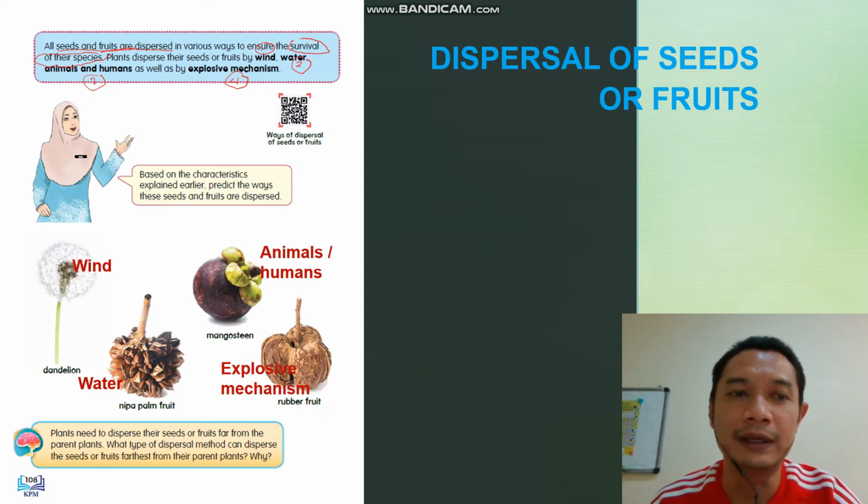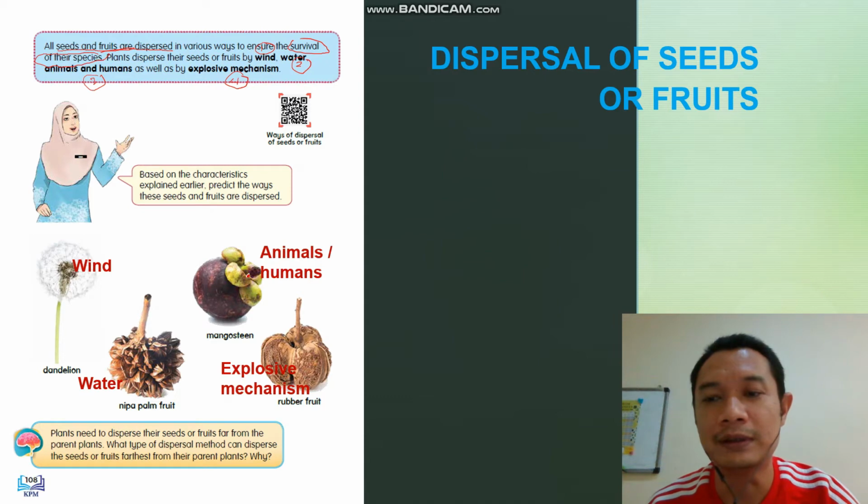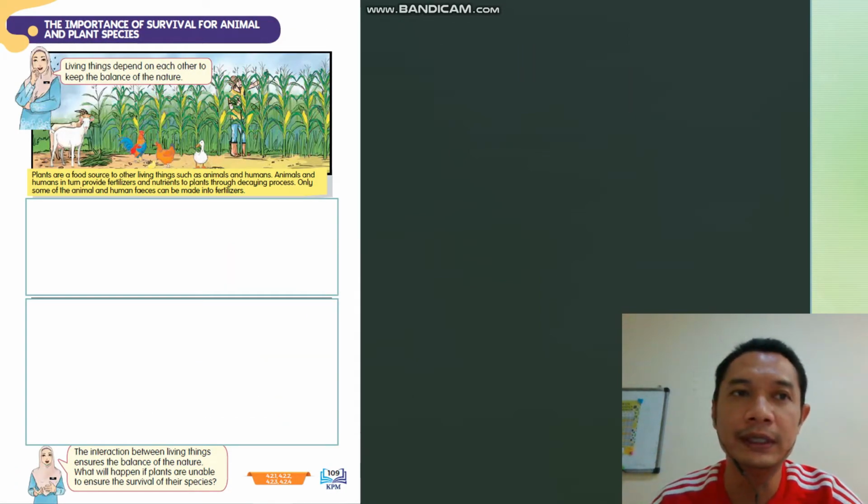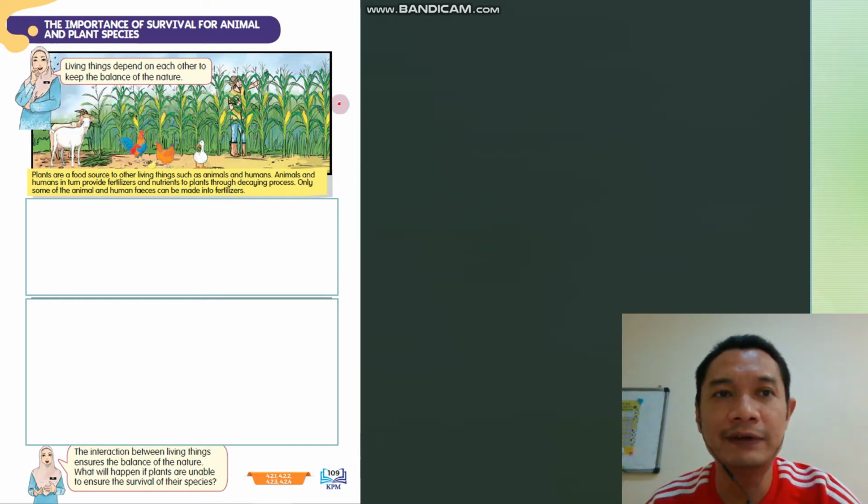There are four methods of how seeds or fruits disperse to ensure the survival of their species. Now take a look at page 109 in your textbook. The importance of survival for animal and plant species.